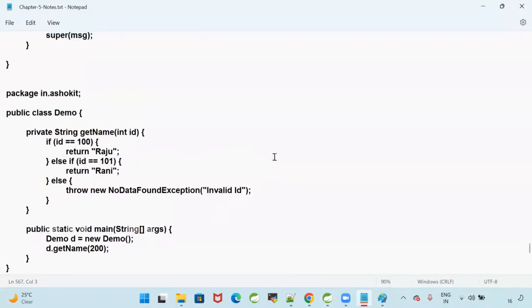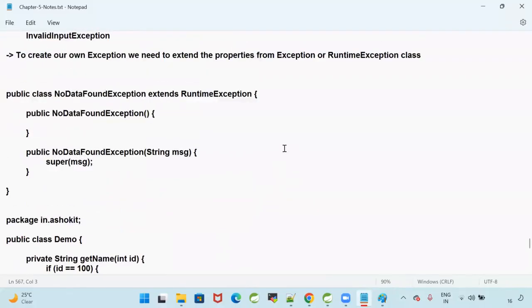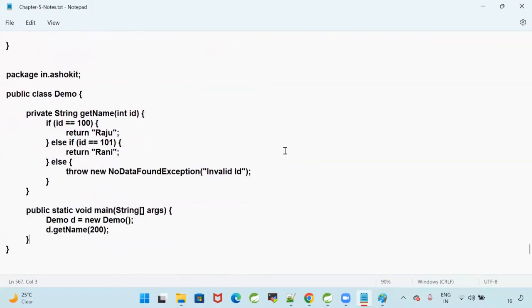Yes guys, with this we understood what exception handling is. Still it is not completed. We need to understand the internals: how JVM is calling that method, what the stack trace is, and when JVM will look for exception handling. I will discuss that in tomorrow's session.